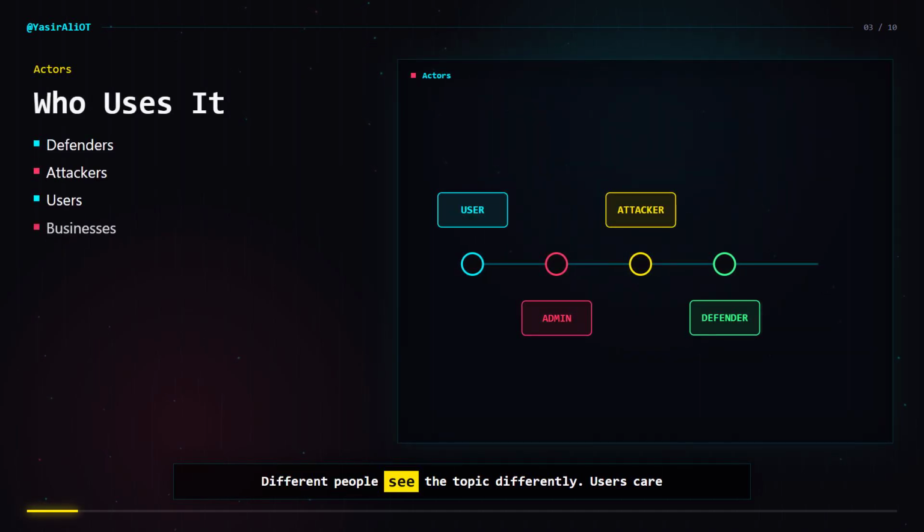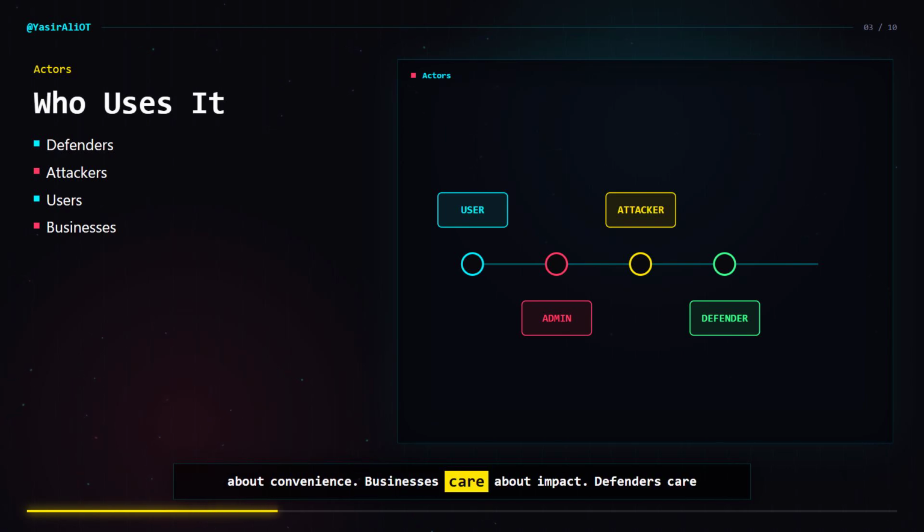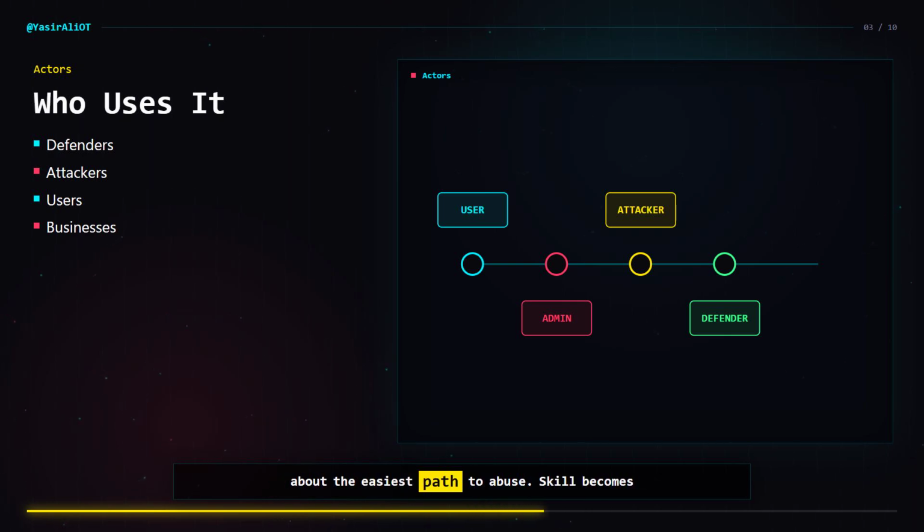Different people see the topic differently. Users care about convenience. Businesses care about impact. Defenders care about control and evidence. Attackers care about the easiest path to abuse. Skill becomes visible when you can show your work. Turn every concept into a small portfolio artifact.